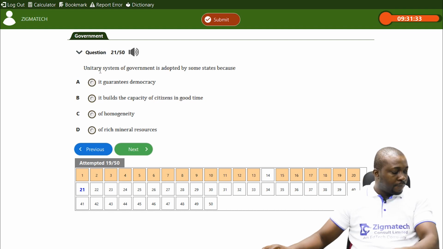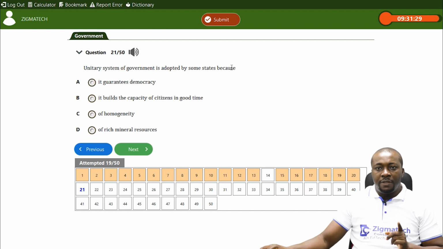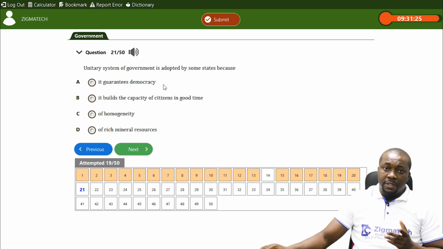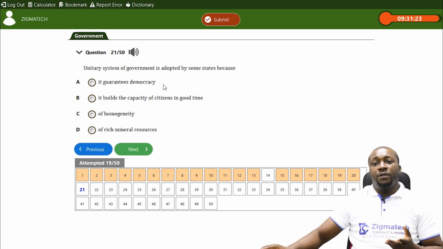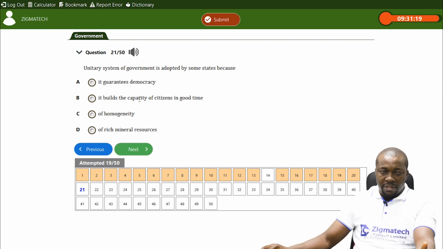Question 21 says, unitary system of government is adopted by some states because A, it guarantees democracy. It's not because it guarantees democracy, because it's not as democratic as the federal system of government. B, it builds the capacity of the people in good time. Federal can build capacity.